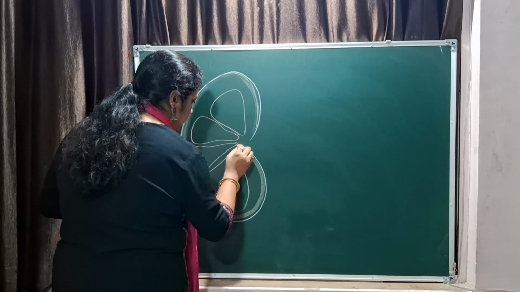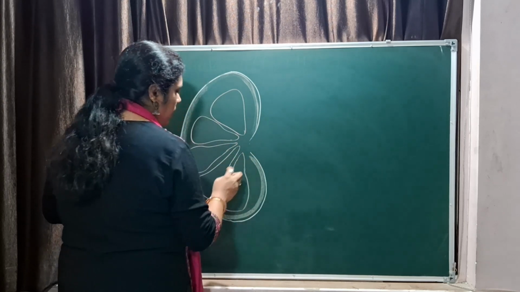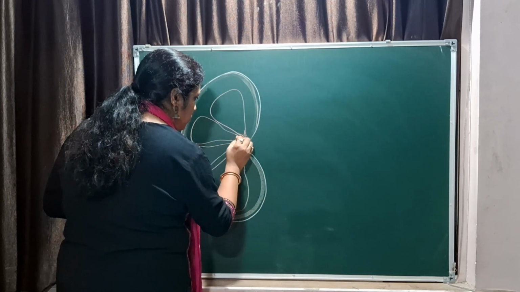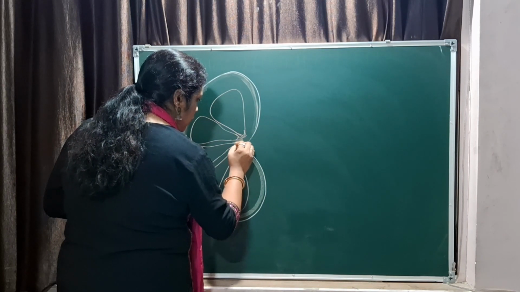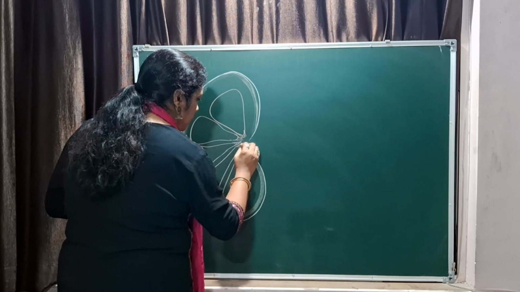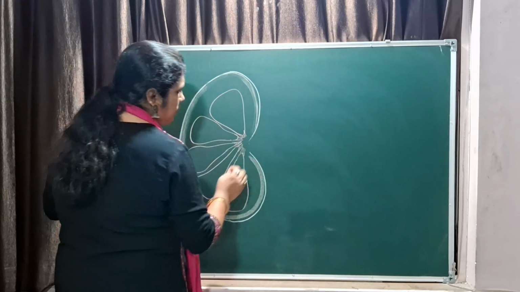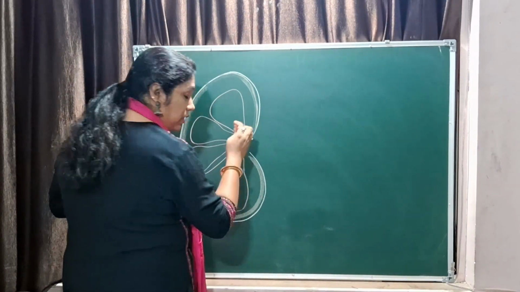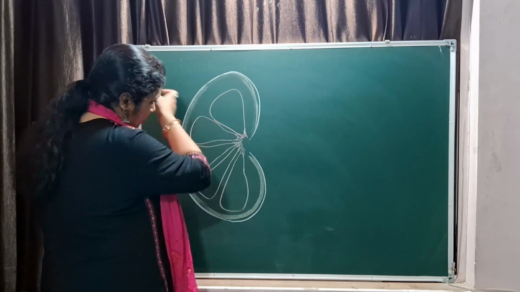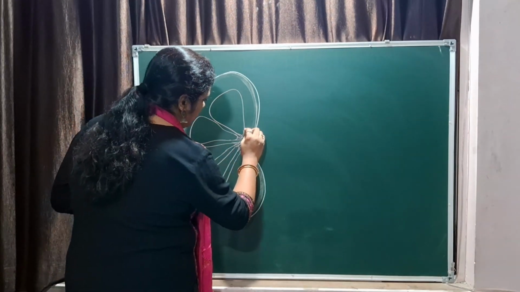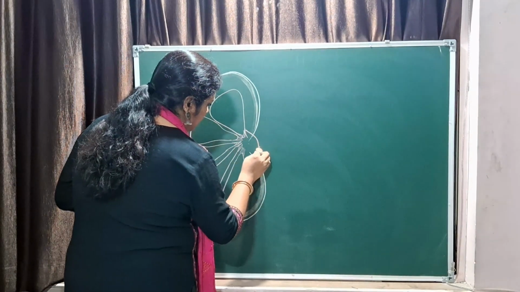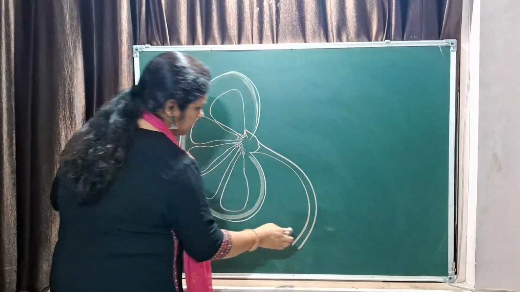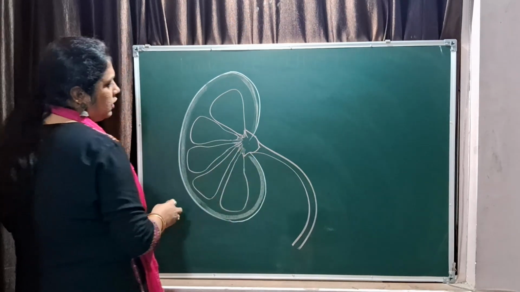I will be labeling it. This is called the papillae. There are certain small tube like structures coming out from each papillae, which empty the urine that is formed into the small vessels, that is called the minor calyx, forming the larger tubule, that is the major calyx, and finally into the renal pelvis. The renal pelvis finally gives out the ureter, right? So this is how the kidney looks like.